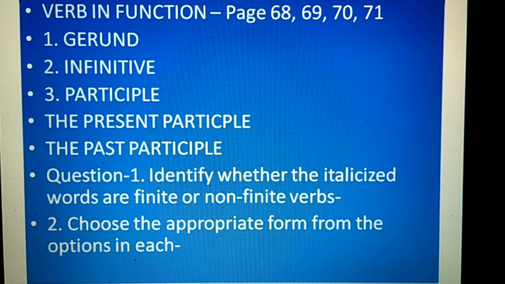Now, number 5, it is used as an adjective. This is an ideal place to rest. This is an ideal place for what? To rest. Number 6, it is used in the too-to construction, right? He is too active to sit quiet. He is so active that he doesn't sit quiet at all. Seventh use of the to infinitive, the continuous infinitive is to be plus present participle of the verb. He seems to be enjoying himself. To be, that is again another non-finite verb.